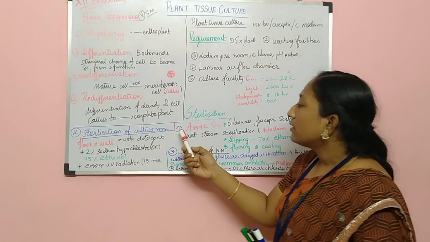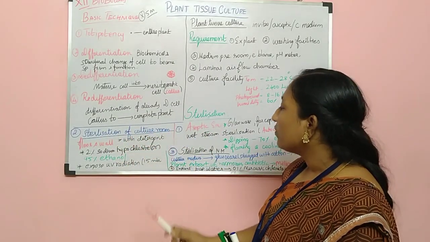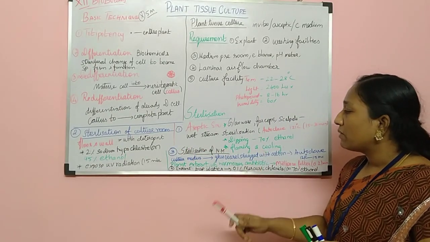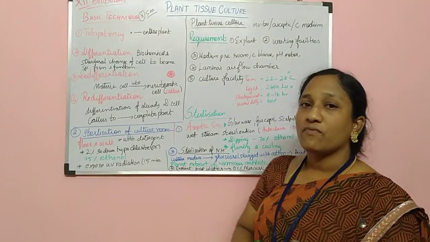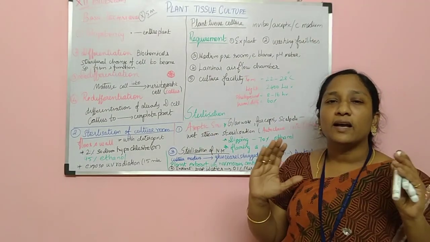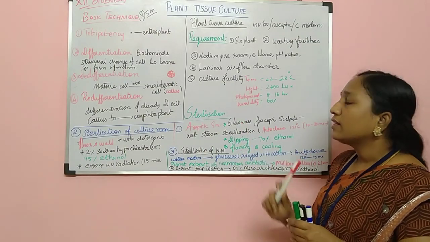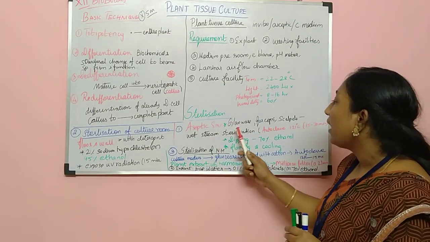See, first one is aseptic environment, and second one is sterilization of the culturing room, and third is sterilization of nutrient medium, and fourth is sterilization of explant. Okay, see the first one, aseptic environment. We have to provide an aseptic, germ free environment for the culture. Okay, so what are the things that have to be maintained germ free?